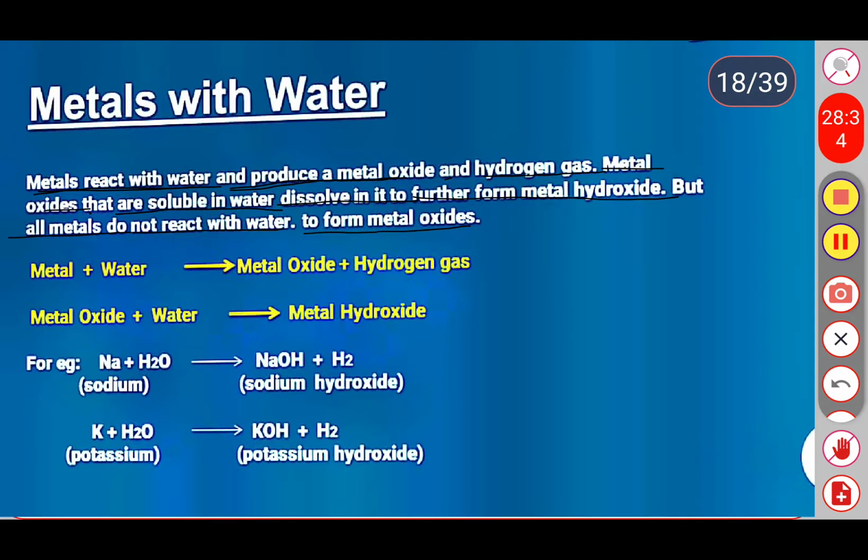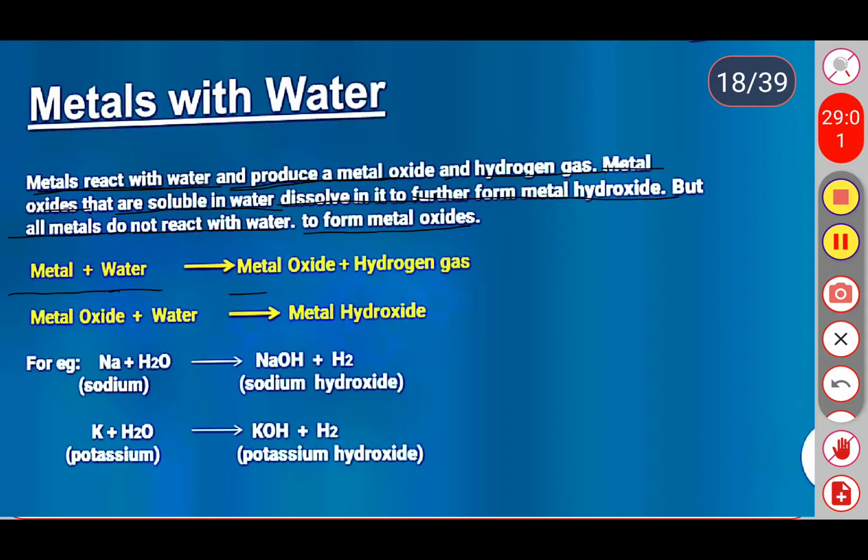In case of sodium and potassium, the reaction is violent and highly exothermic. It means it releases heat also. See here the general form of the reaction between the metals and water. How will the metals react with the water? When metals react with water, they form metal oxides along with hydrogen gas.